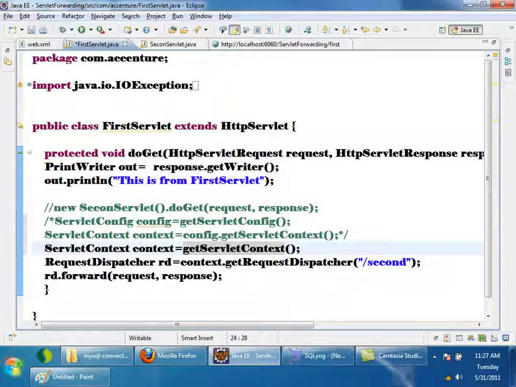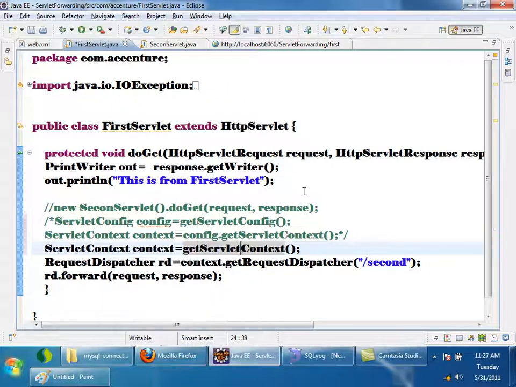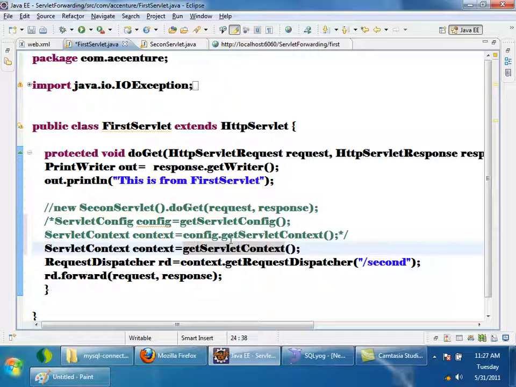Instead of writing these two steps, first getting servlet config and config.getServletContext, there is a method called getServletContext inherited from GenericServlet, which is directly giving you the object of servlet context. So there are two ways of getting servlet context. One way is by using config, you can get servlet context, and the other way is you can directly call getServletContext. So from now onwards we will be using this one only.